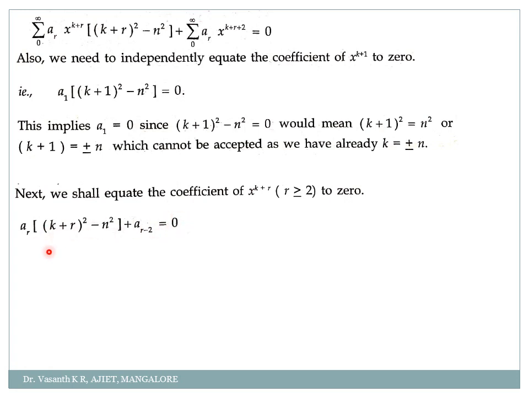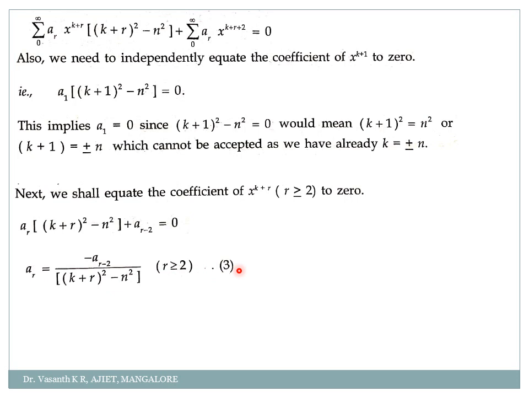So now from this we will solve for what ar is equal to. So what I will get, ar is equal to, if I take this plus sign to the other side, it will become minus. So minus a r minus 2, divided by, something is multiplied to ar, it will get divided, so divided by k plus r the whole square minus n square. This is my equation 3. Got it? Are you clear with these parts, my dear students?